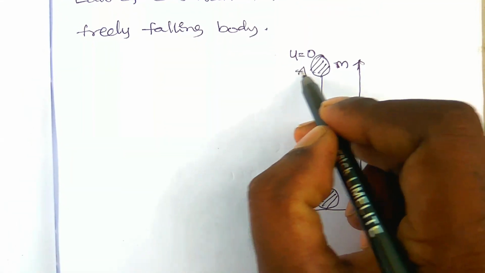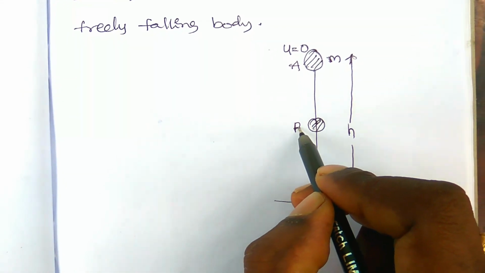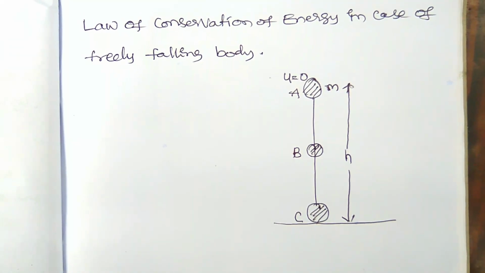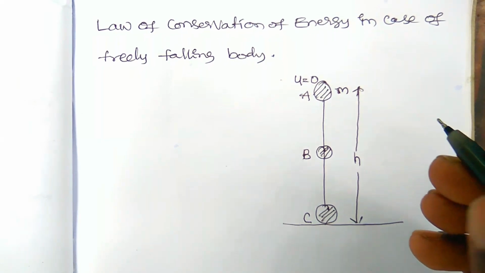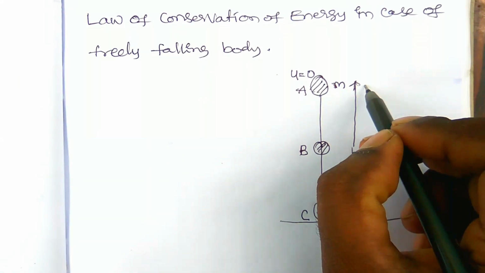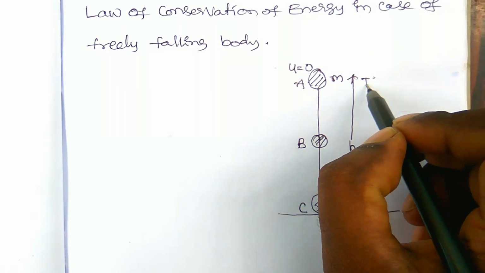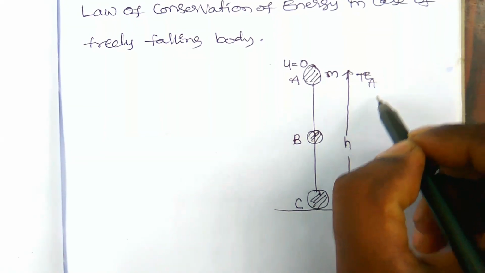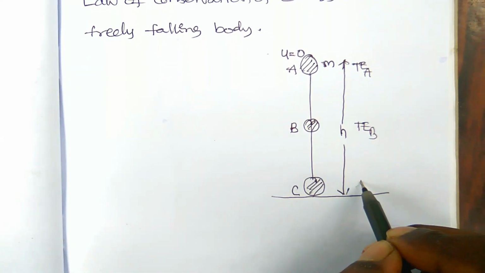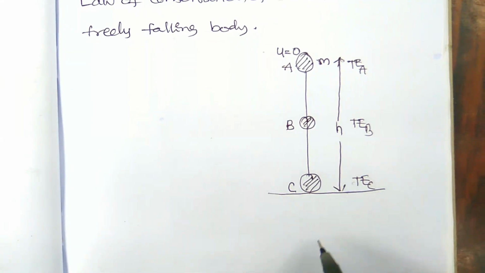The first point is A, the second point is B, and the third point is the ground point C. Now we have to find the total energy at point A, the total energy at point B, and the total energy at point C.